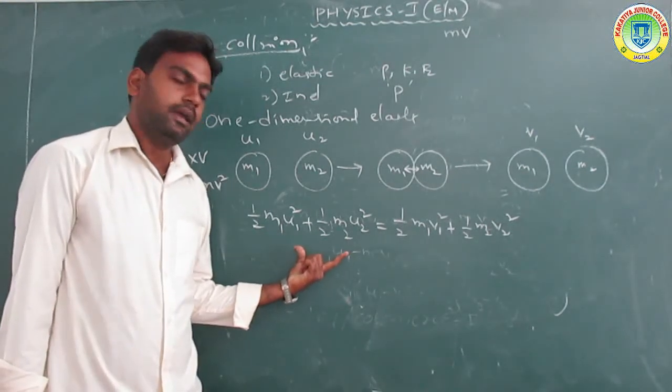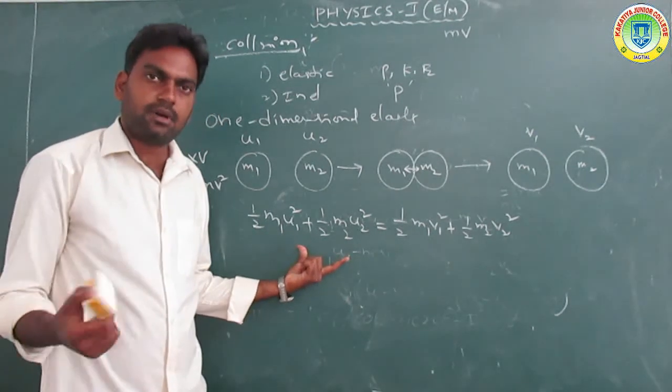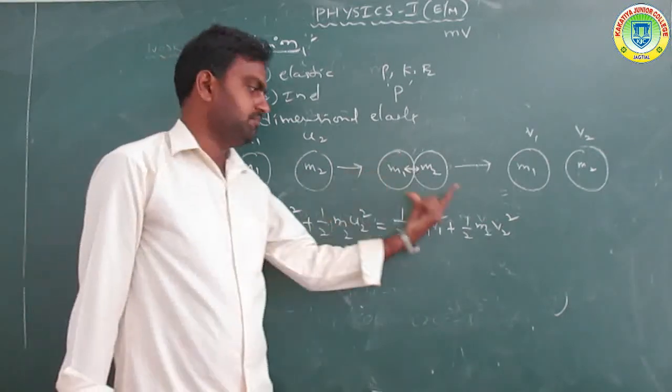According to the law of conservation of kinetic energy, conserved means before is equal to after.